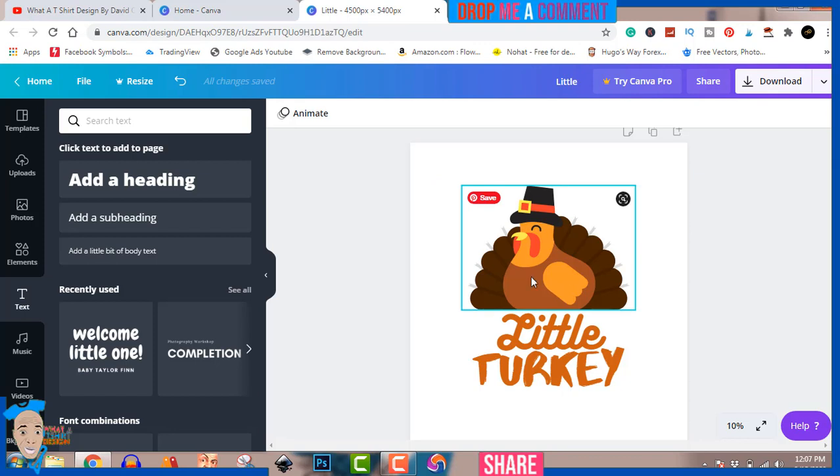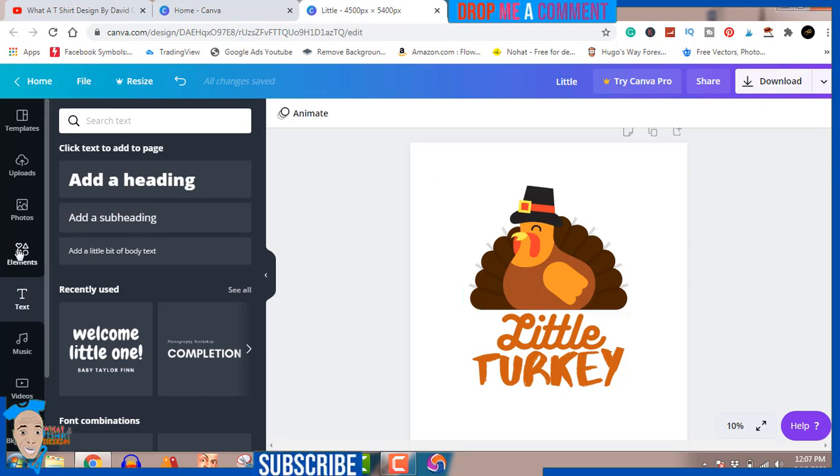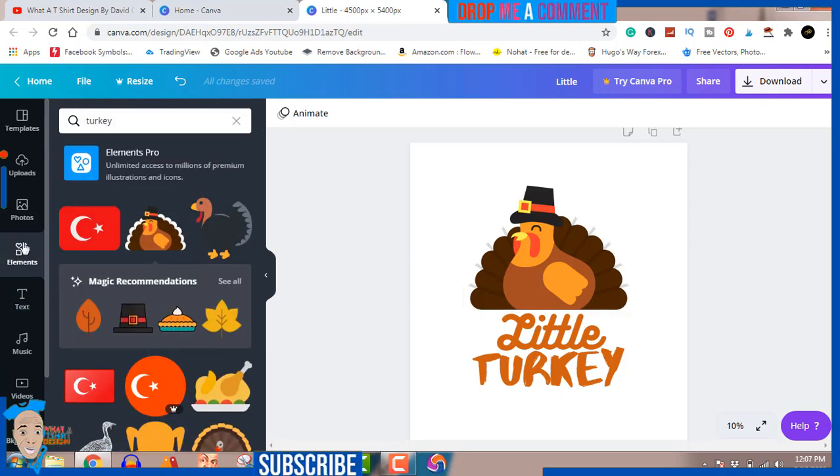As you can see, this element was gotten from elements by going to element and picking from one of these elements. As you can see, there are more elements you can choose from based on your designs. That's how cool Canva is. It's not complicated. So now if we decide to download it now, you can only put it on a white background, which you don't want.